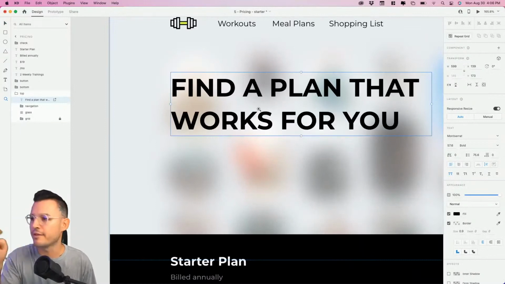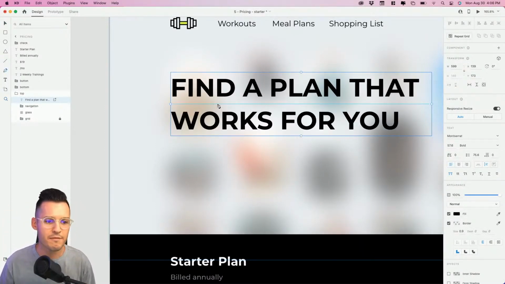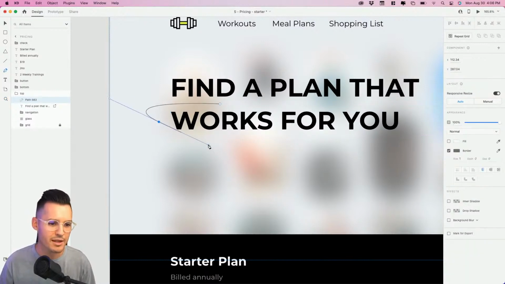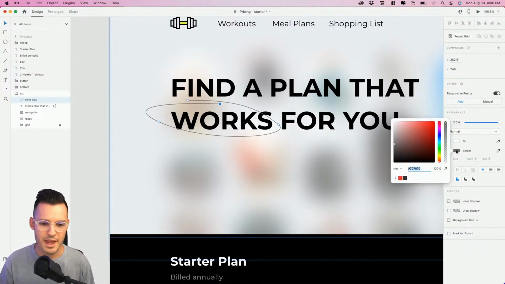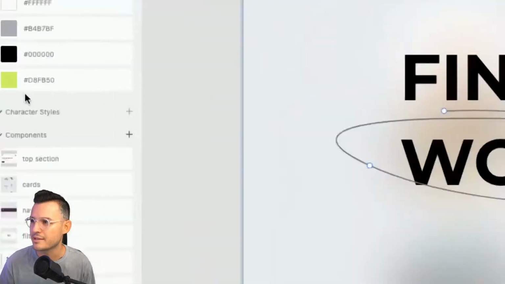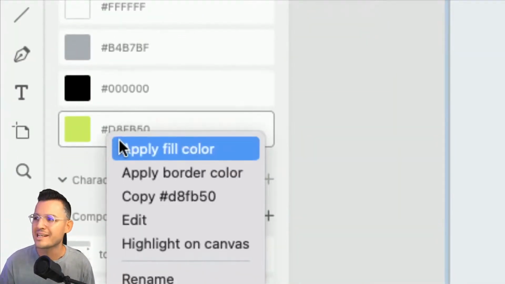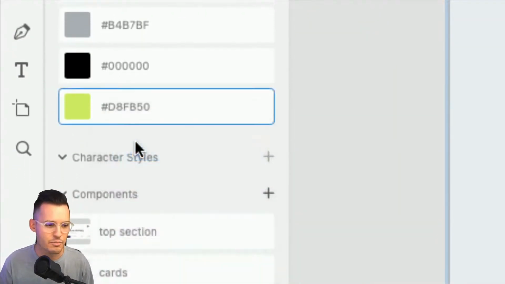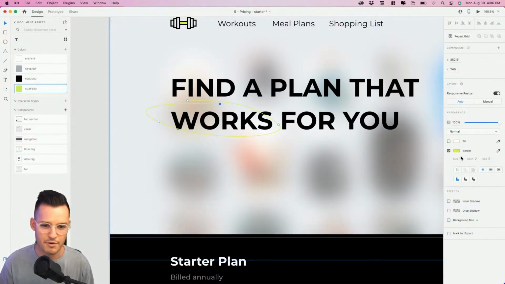So why don't we bring like a fun, almost like a hand-drawn element into this piece. I'm just going to hit P for pen tool. And I'm just going to do what looks like kind of like a big marker kind of thing. A messy marker kind of line that we've created there. And I'm going to open up my assets. I have that green selected in my assets panel. I'm going to right click on it and say apply to border color. When I do that, it applies it perfectly.